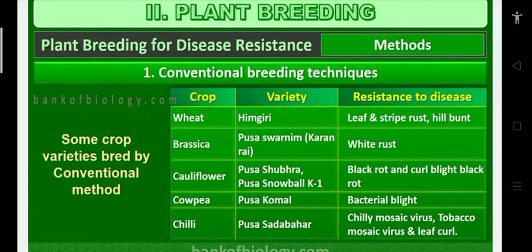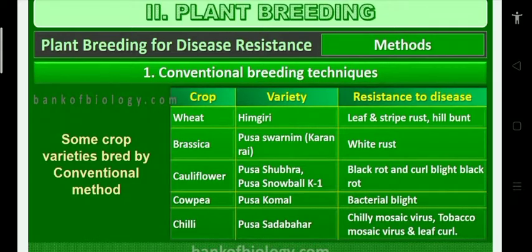Cauliflower. New cauliflower varieties Pusa subra or Pusa snowball K1 are resistant to black rot and curl blight black rot, bacterial diseases. Cowpea new variety Pusa komal is resistant to bacterial blight. So cauliflower and cowpea have bacterial infections. To resist bacterial infection, Pusa subra, Pusa snowball K1, Pusa komal new varieties are developed. Chili, Pusa sadabahar variety crop is resistant to chili mosaic virus or tobacco mosaic virus or leaf curl.